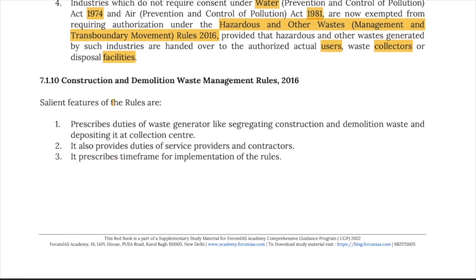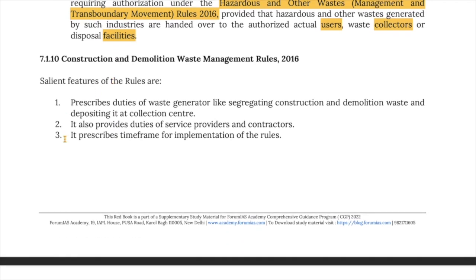Now let's move on to the construction and demolition waste rules of 2016. Some of the salient features of the rules are: it prescribes duties of the waste generators, like segregating construction and demolition waste and depositing it at collection centers. It also provides duties of service providers and contractors. It prescribes the time frame for the implementation of the rules.